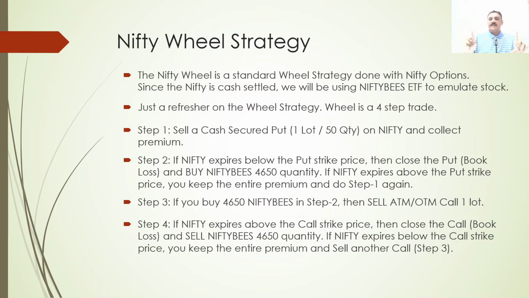So this is the Nifty wheel strategy. Whenever your call or put is expiring in the money, you are either going to take delivery or give delivery based on what you have sold. Because if you are taking delivery, you have the cash with you. If you are going to give delivery, you already have the Nifty BeES with you. You can sell it in the open market. The Nifty options are cash settled. So we are emulating it with Nifty BeES like any other stock for giving and taking physical delivery. That's it. Means very simple.